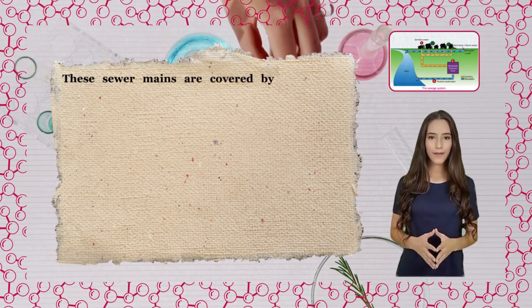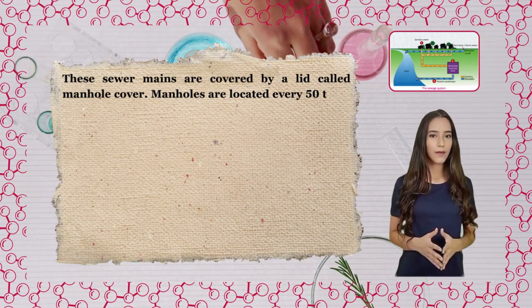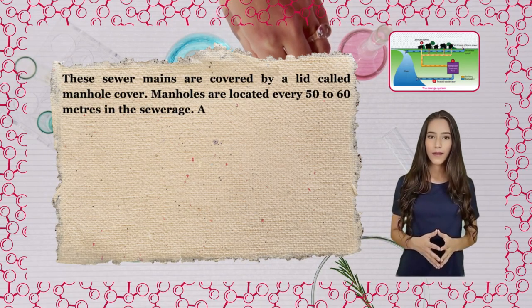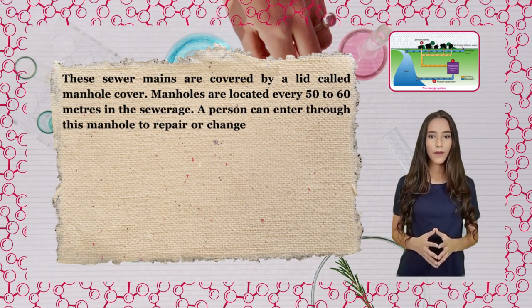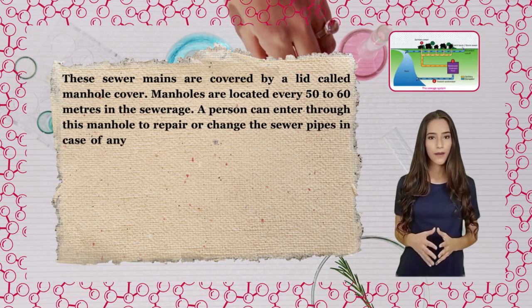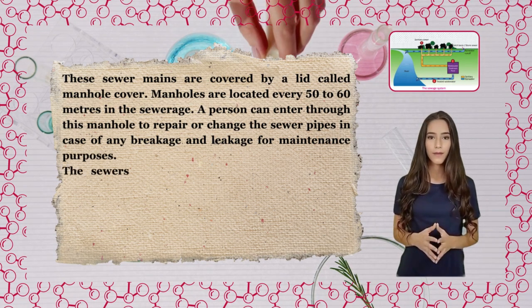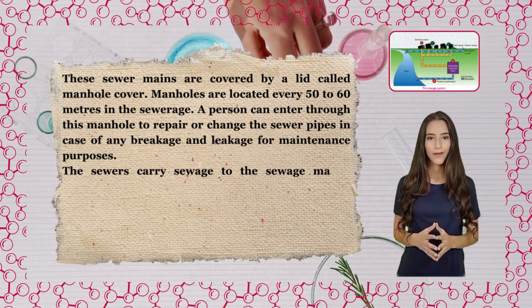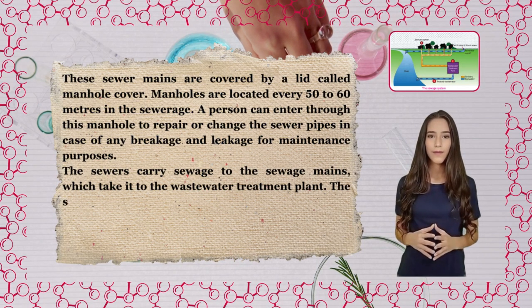These sewer mains are covered by a lid called manhole cover. Manholes are located every 50 to 60 meters in the sewerage. A person can enter through this manhole to repair or change the sewer pipes in case of any breakage and leakage for maintenance purposes. The sewers carry sewage to the sewage mains, which take it to the wastewater treatment plant.